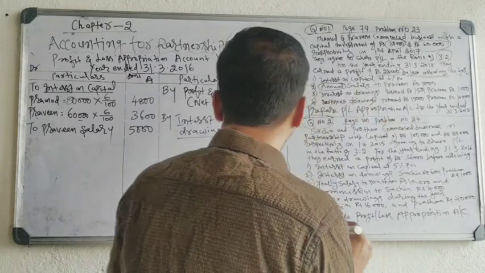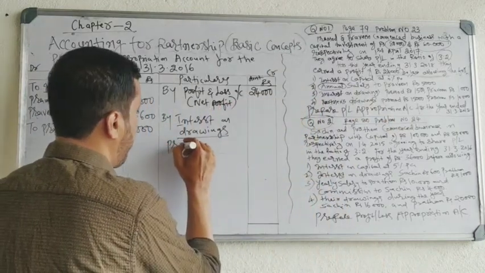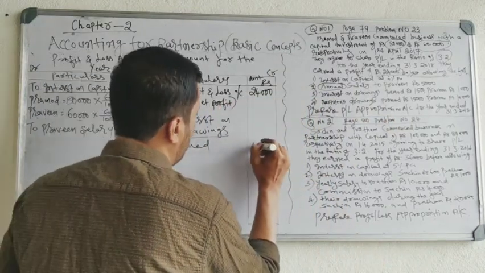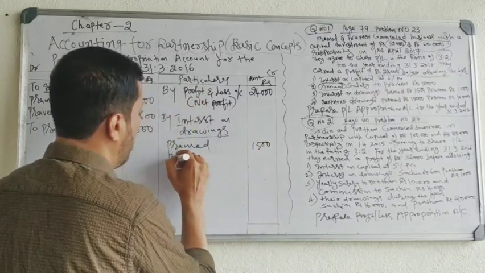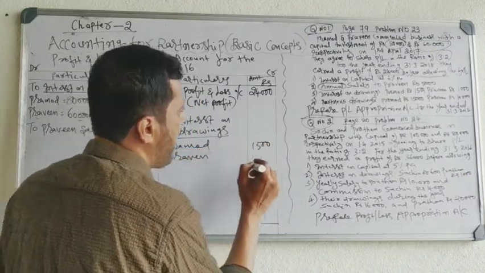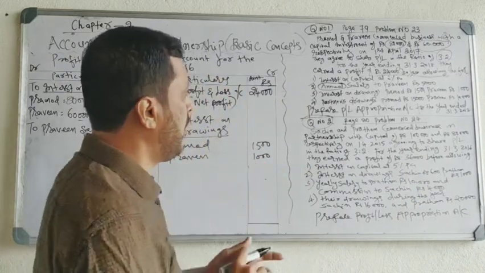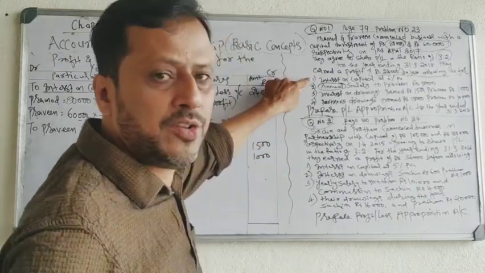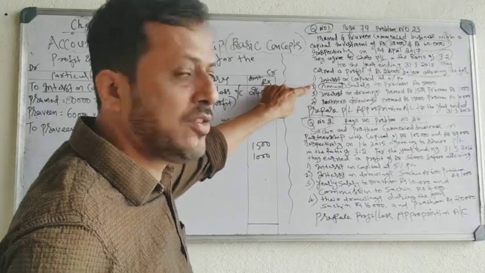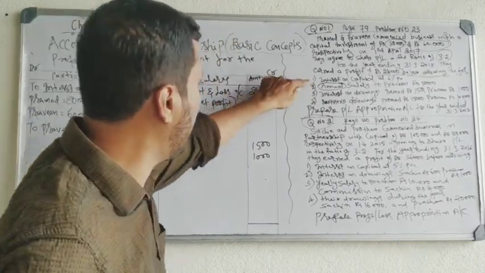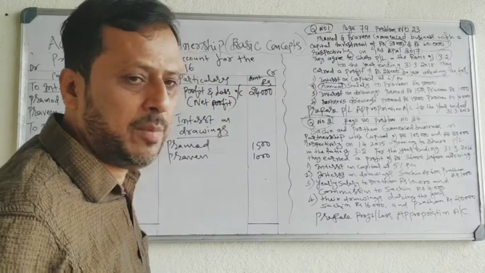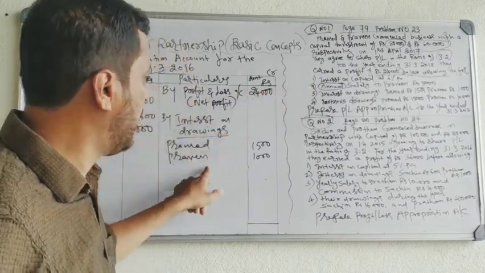So interest on drawings, Pramod 1,500, Praveen 1,000. So I have recorded the third adjustment also. First adjustment is regarding interest on capital. Second adjustment is salary. Interest on capital, debit side; salary, debit side; interest on drawings, credit side.